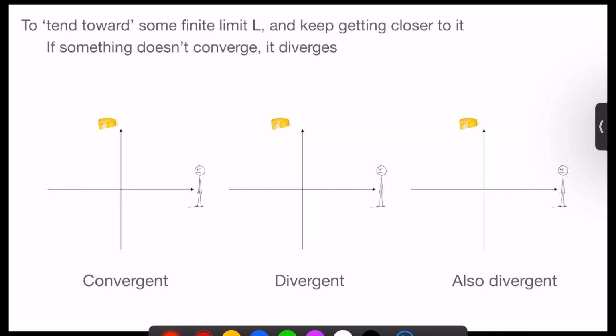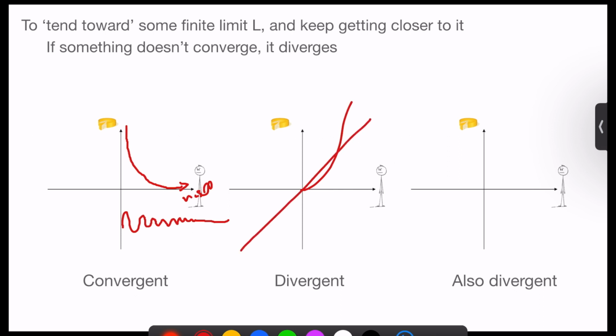So you'll be familiar with some functions that do this already. If we think about the function 1 over n, that goes down and approaches 0 as n goes to infinity. Or if we have an oscillation whose amplitude decays over time, that also converges. Functions like exponents blow up, and y equals x keeps increasing, so they're divergent. But we can also think about things like oscillations with constant amplitude, which don't blow up, but they don't converge, so we say that they're also divergent.